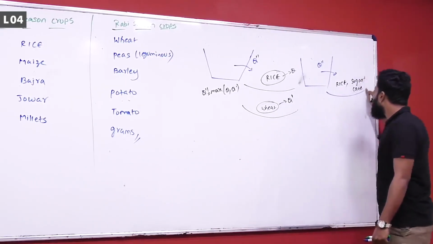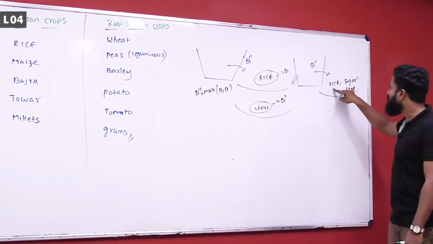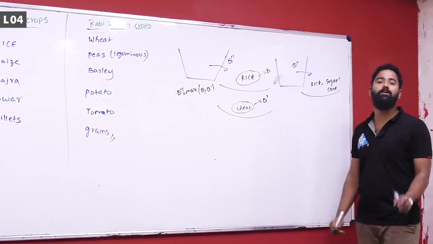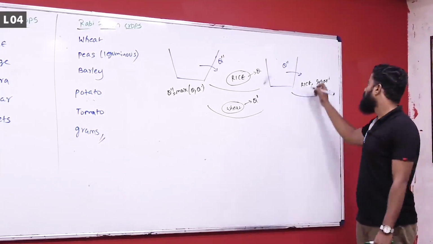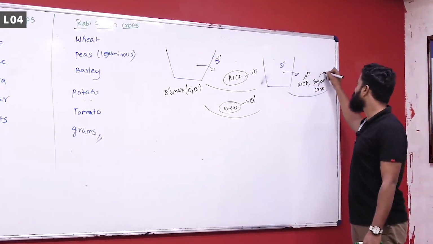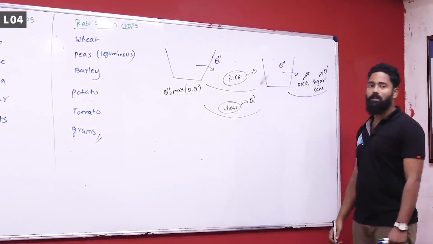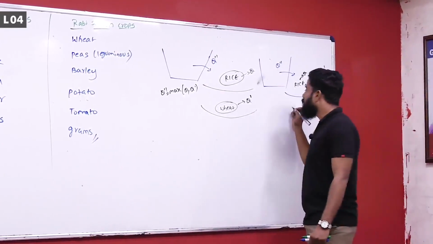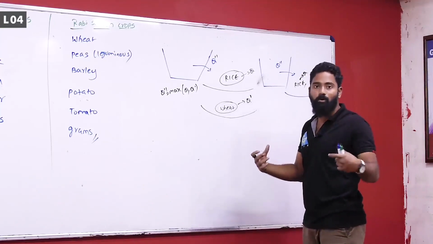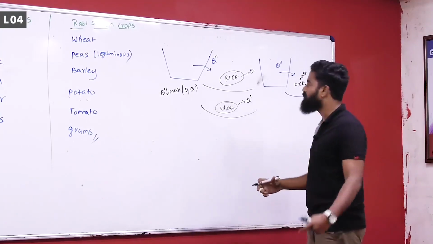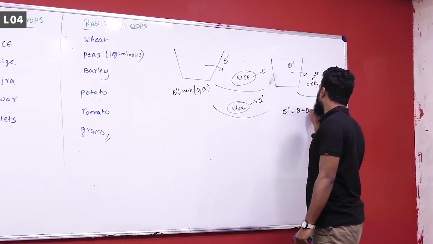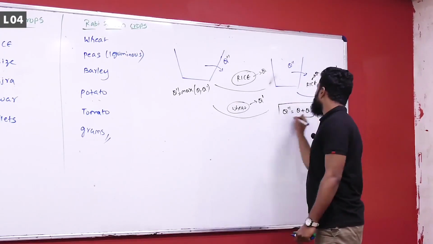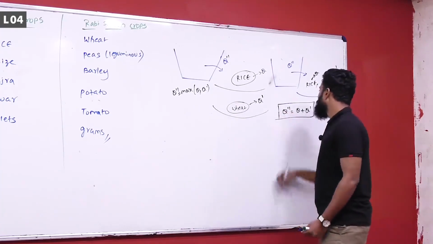Sugar cane is a perennial crop and rice is a kharif season crop. That means during kharif season there will be rice, and there will be sugar cane also. Let us say the discharge required for rice is Q, and for sugar cane is Q dash. Where both types of crops are seen at a given instant, Q double dash is equal to Q plus Q dash.